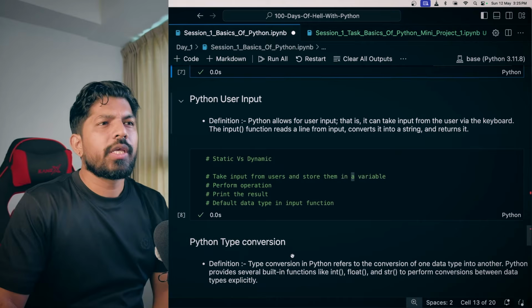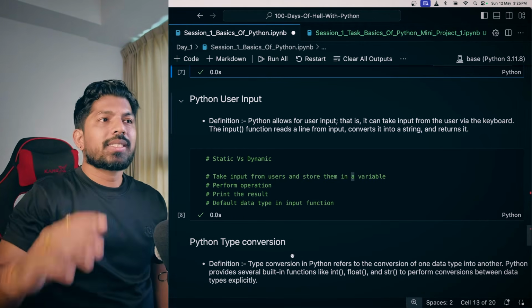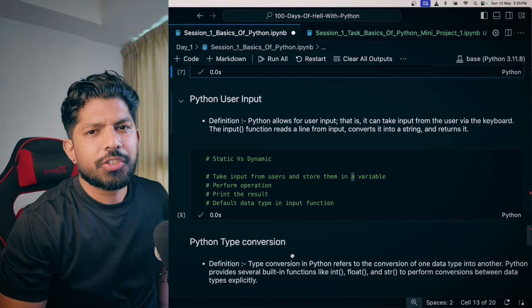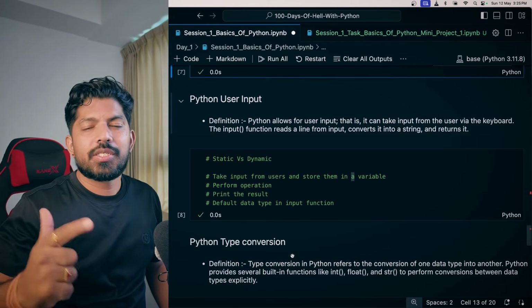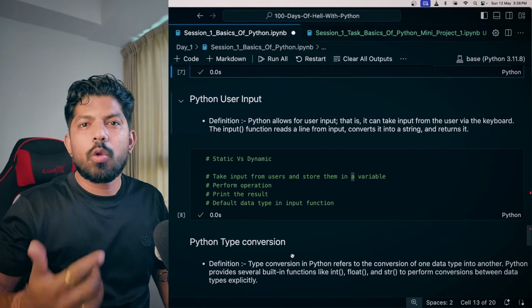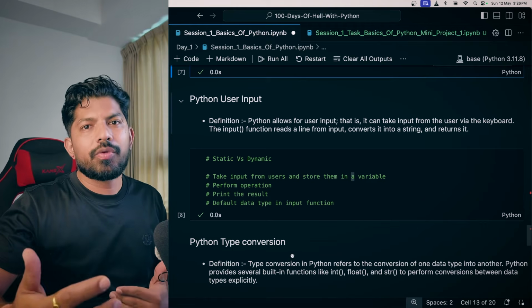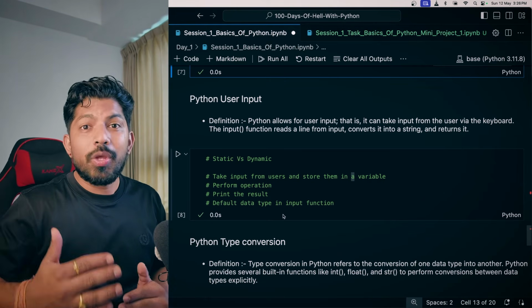Now we move to the next, which is Python user input. Generally there are two types of applications, one is static, another is dynamic. In static, we only get the information, like Wikipedia or any blog. We are only getting the information, right? We cannot communicate with that application. But in dynamic, we are able to communicate.